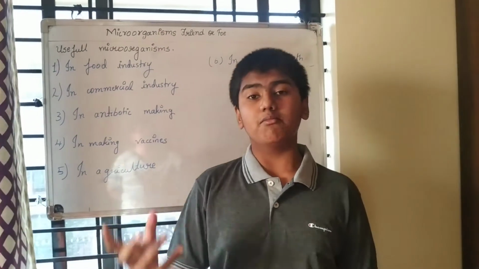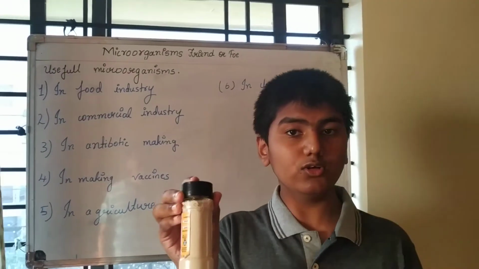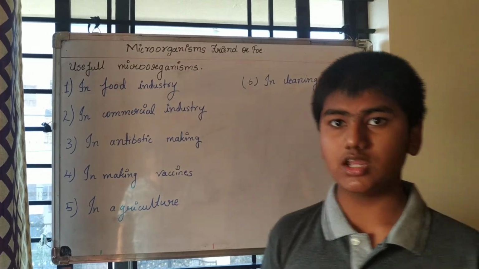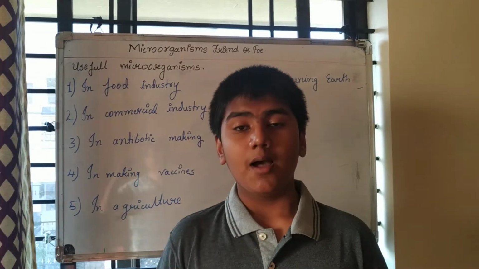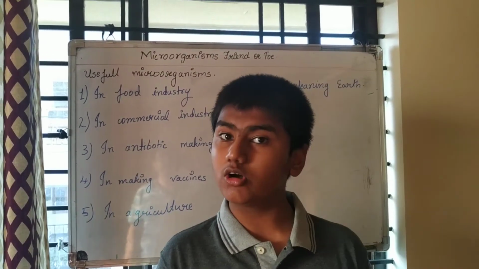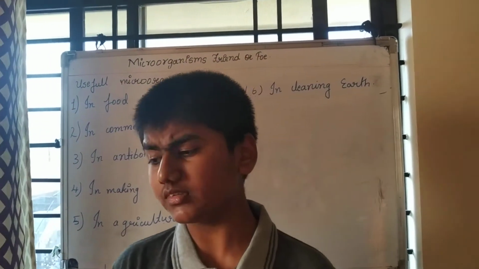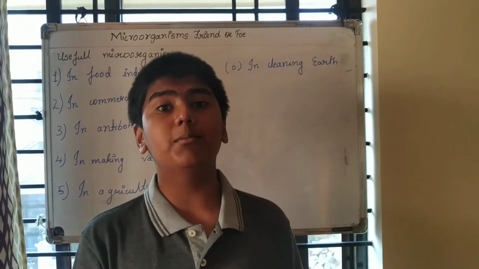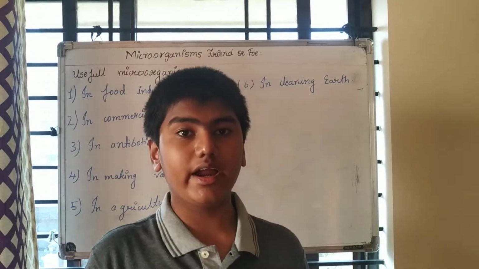In the food industry, in making bread, you use a microorganism, that is yeast. This is one of the food industry examples. And in converting milk to cheese and other dairy products, you use microorganisms. In converting milk to curd also you use them. In converting milk to curd, lactobacillus is present, and this lactobacillus present in curd converts a whole milk into curd overnight. So let's demonstrate it with an activity.